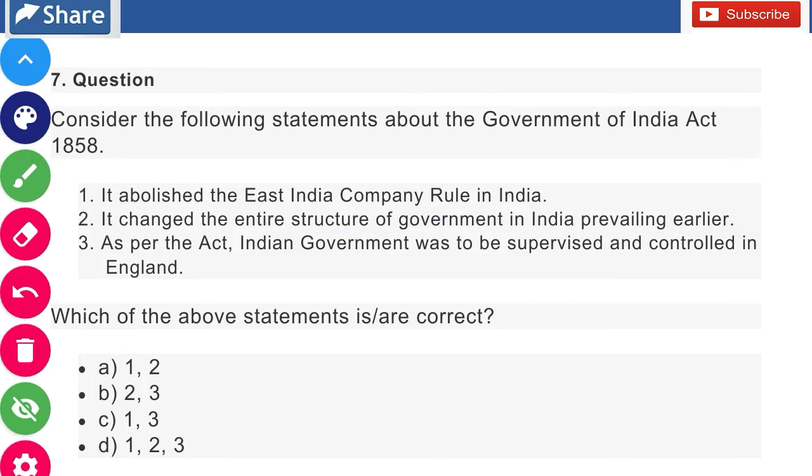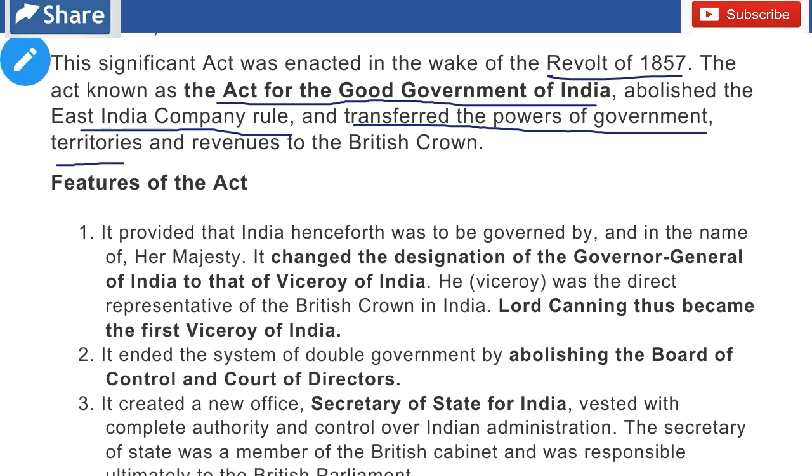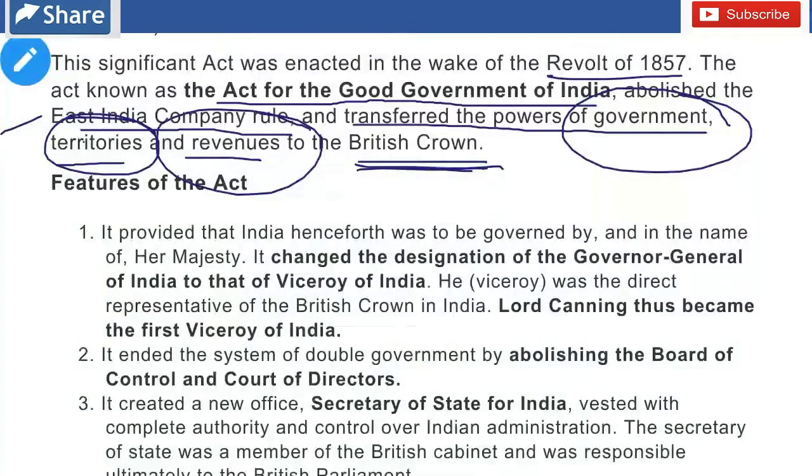Let's see the explanation. This significant act was enacted in the wake of the revolt of 1857. The act, also known as the Act for the Good Government of India, abolished the East India Company rule and transferred the power of the government, territories and revenue to the British Crown. So our first statement is right. Now the features of the Act of 1858. It provided that India henceforth was to be governed by and in the name of Her Majesty.